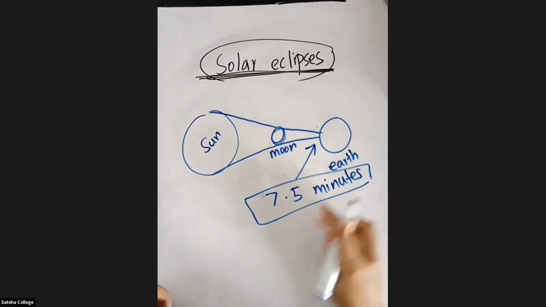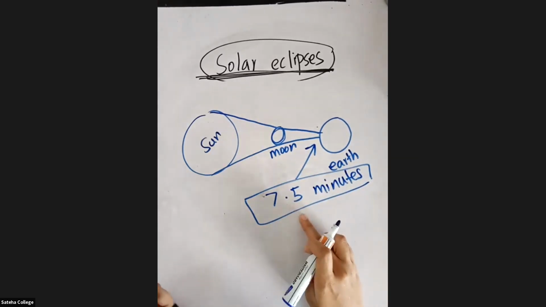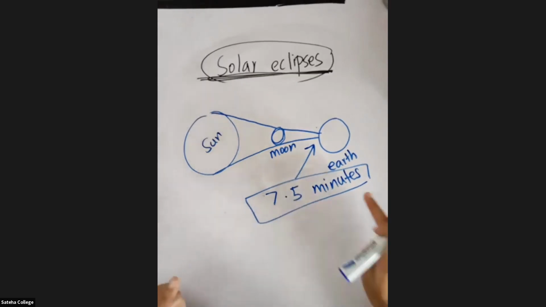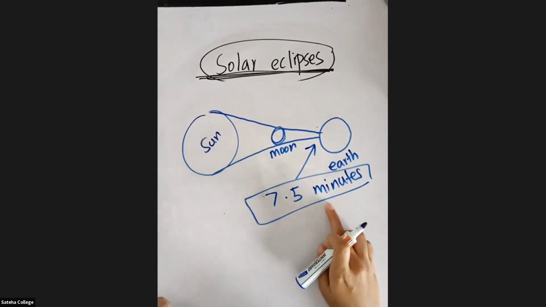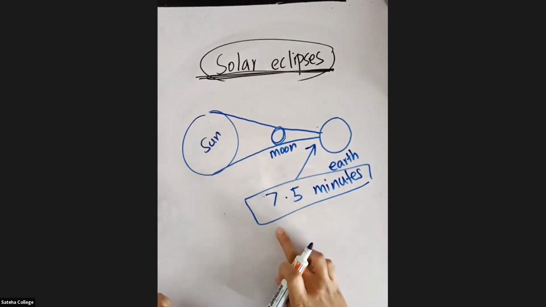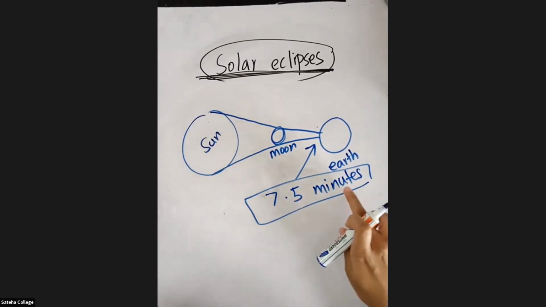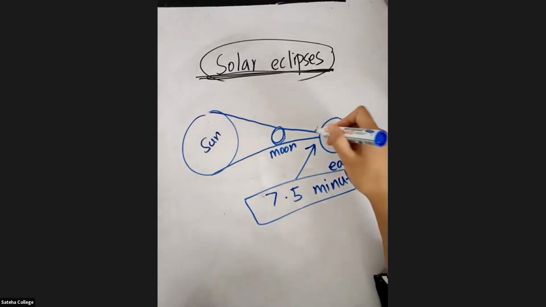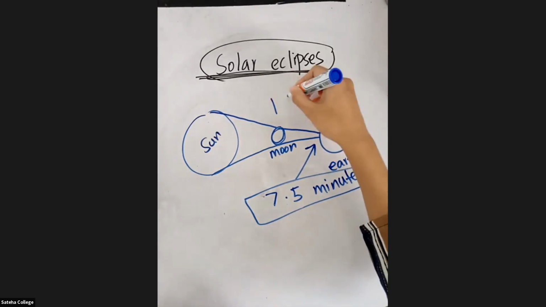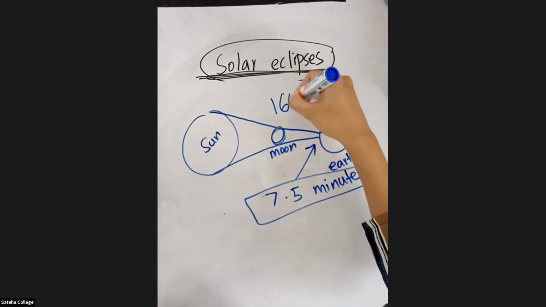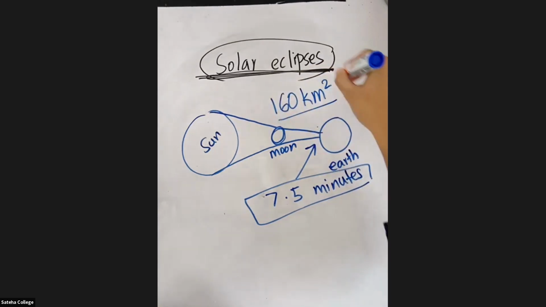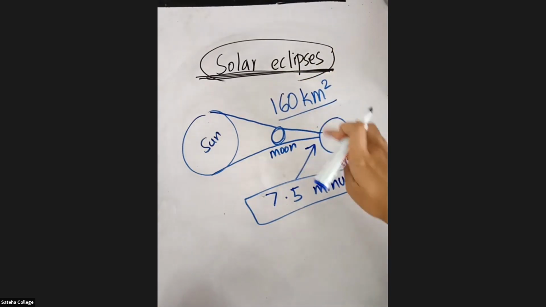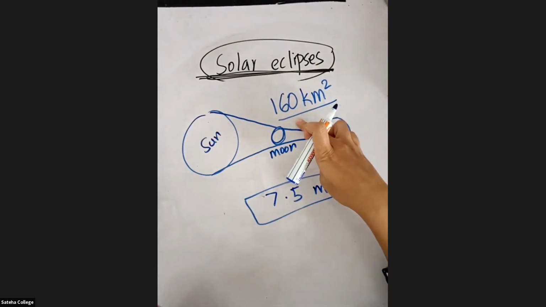The maximum time that a solar eclipse can last is 7.5 minutes. And the solar eclipse can occur in a region of 160 kilometers squared. So the area of the solar eclipse is going to be 160 kilometers squared.